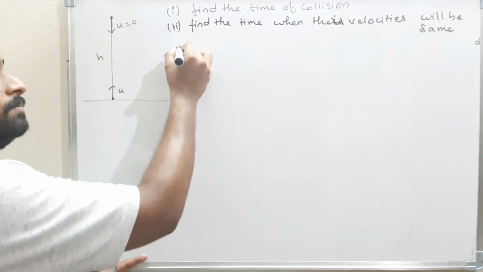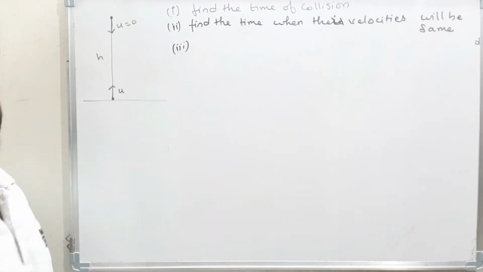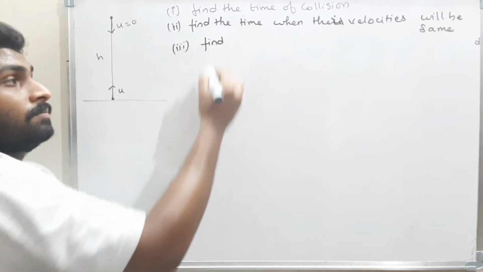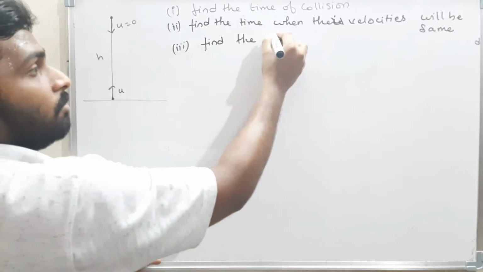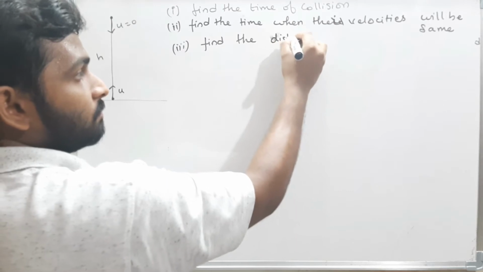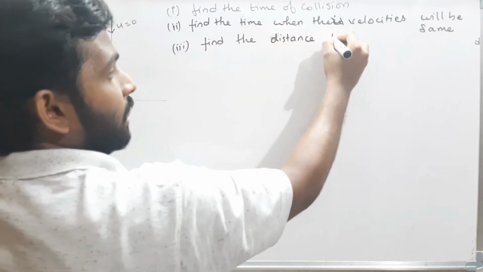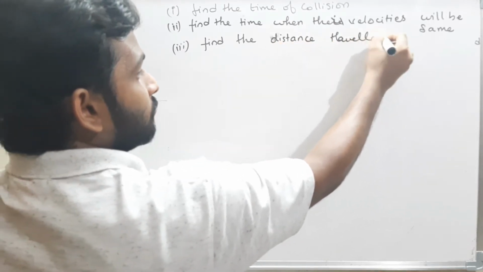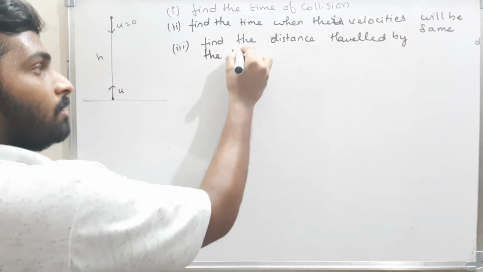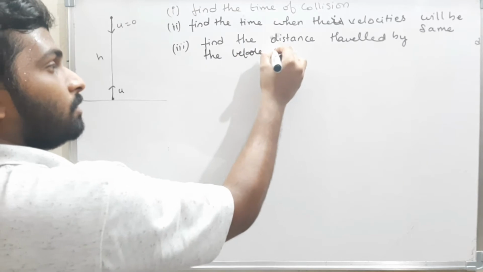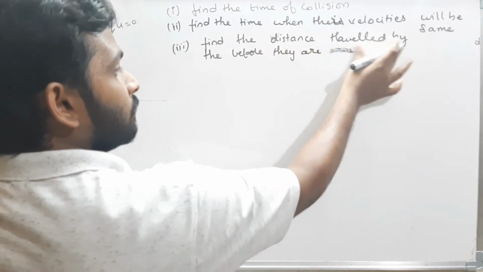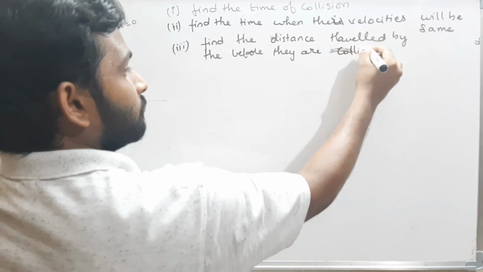Now next one, they told to find the distance traveled by the body before they are colliding.